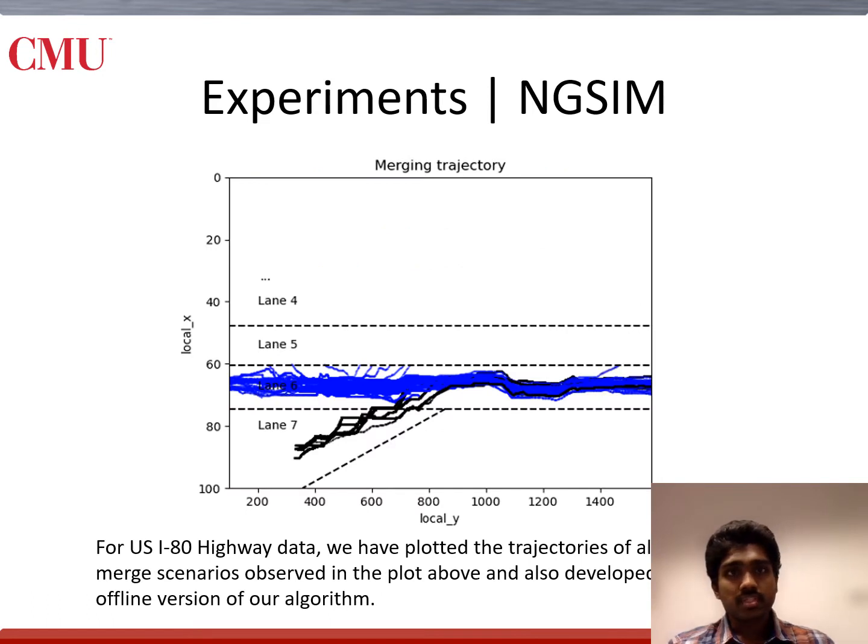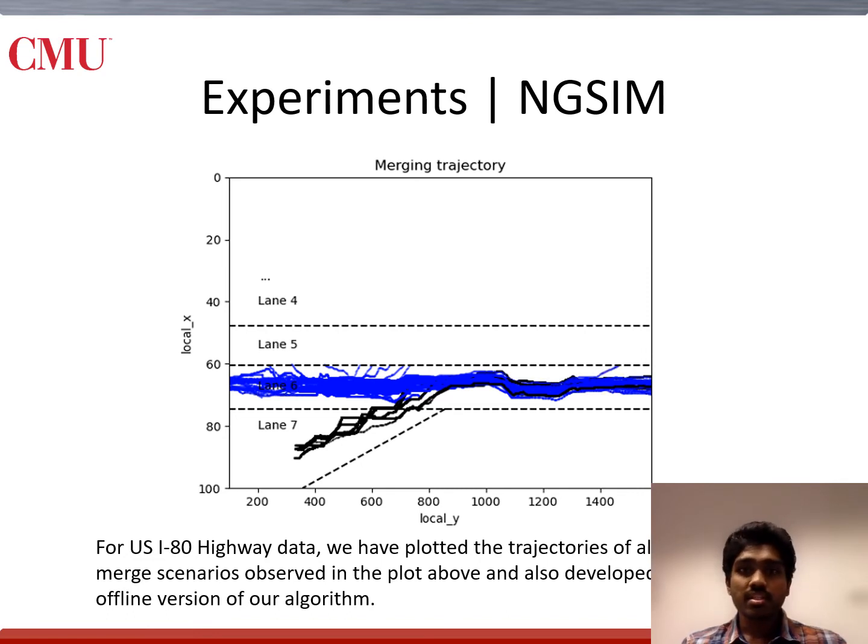For the experiments with the NGSIM database, we are considering the US I-80 highway data. There are 7 possible lanes in the NGSIM database, and we are only considering the trajectories where a merging is observed. We find merging to be the transition from lane 7 on ramp to either the auxiliary lane, that is the lane shared by both off-ramp and on-ramp, and the transitions from ramp to the merging.